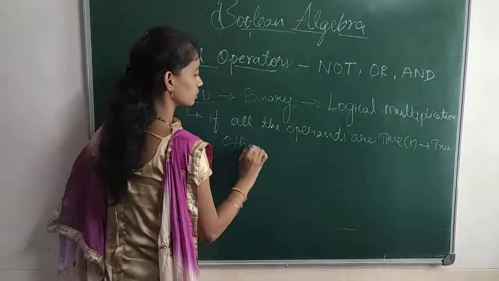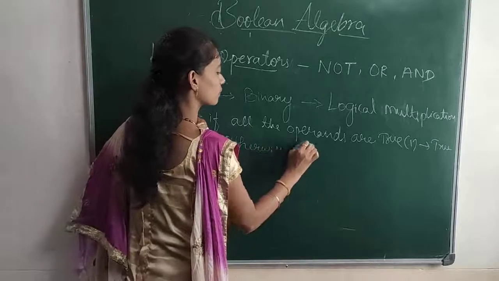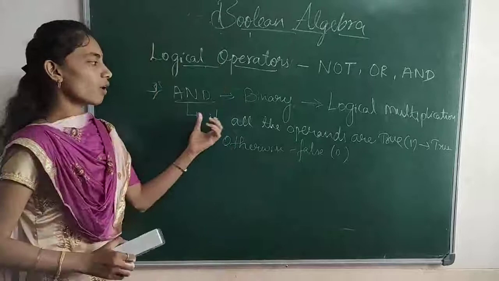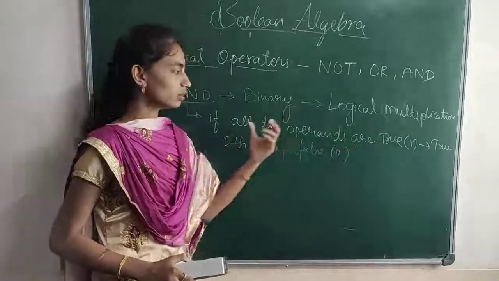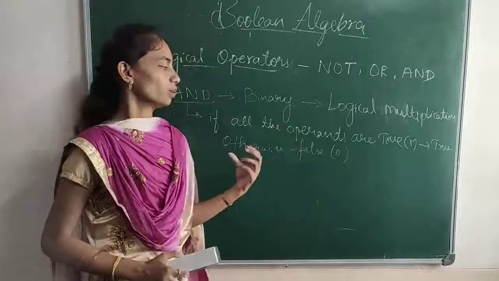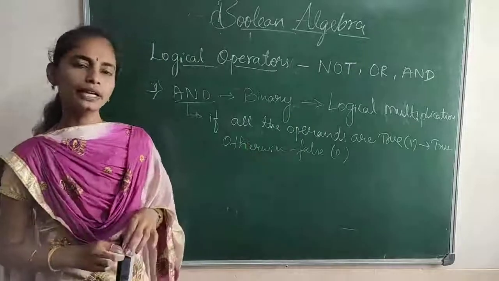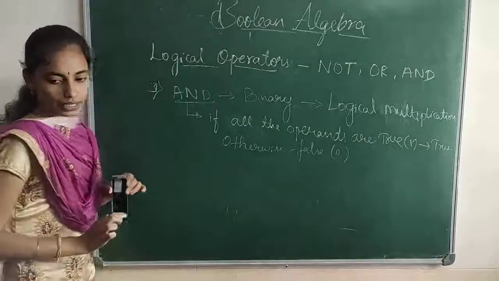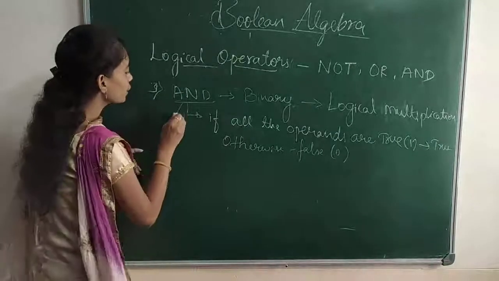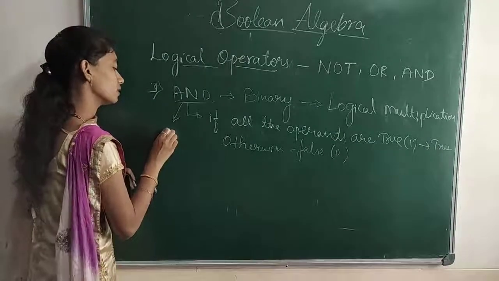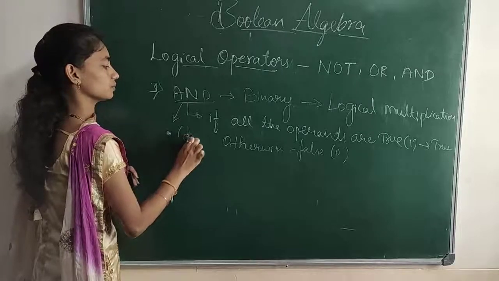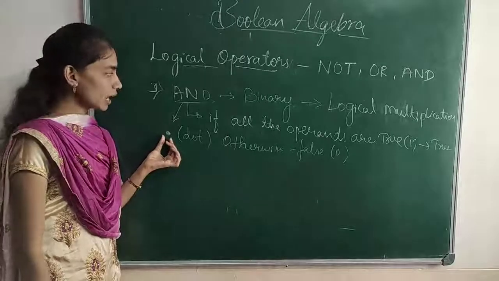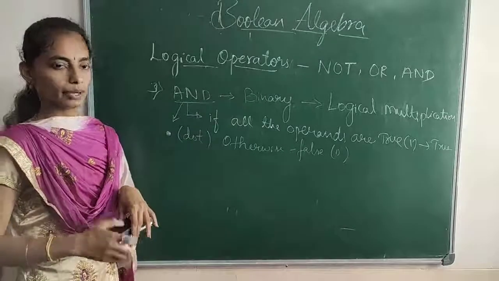Otherwise, it is false or 0. So only if all the operands are true will the result be true; otherwise, the result will be false. That is the AND operator. The symbol used for the AND operator is the dot.